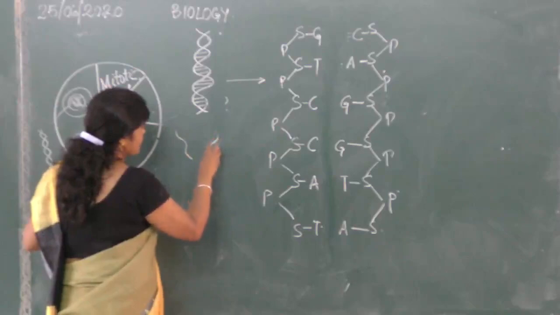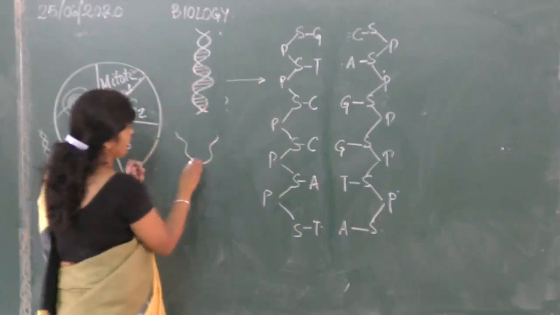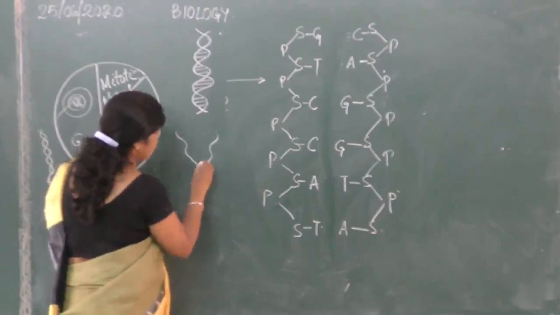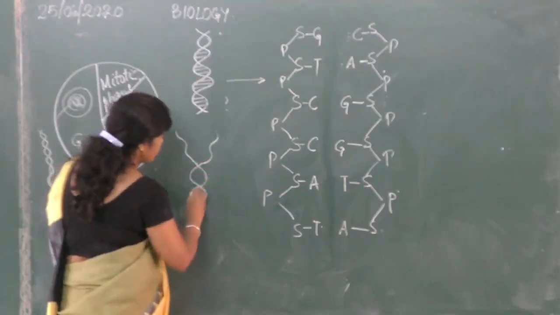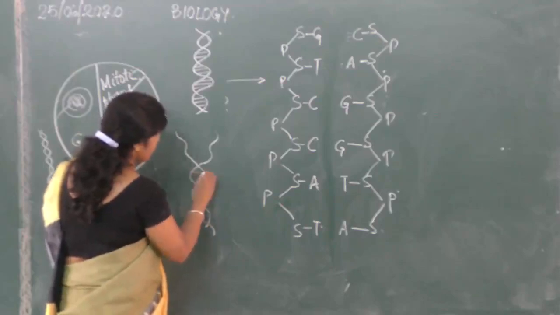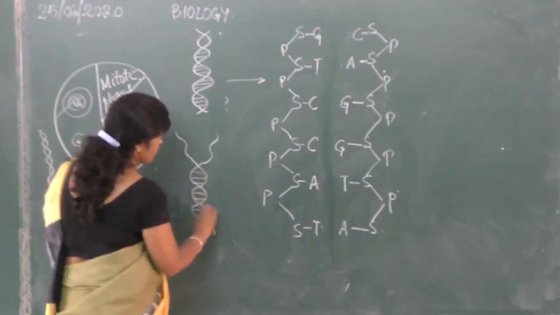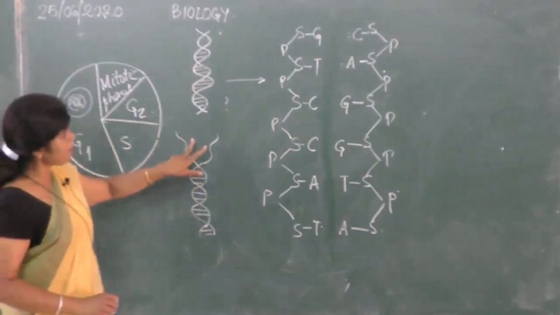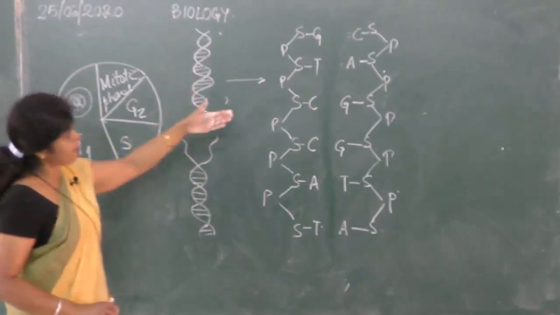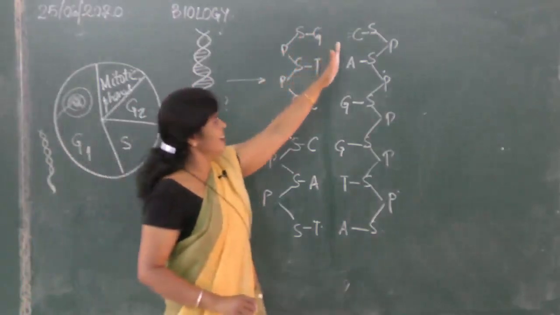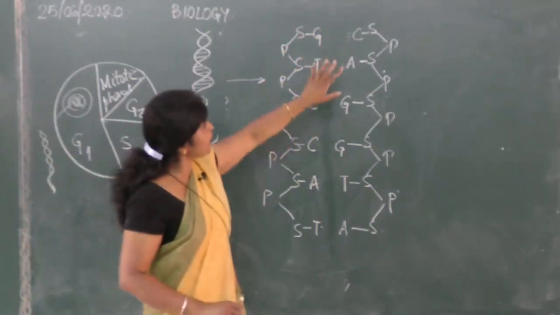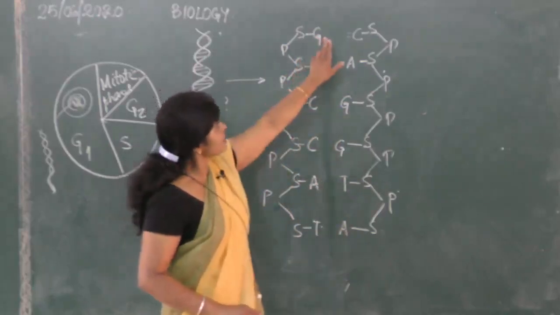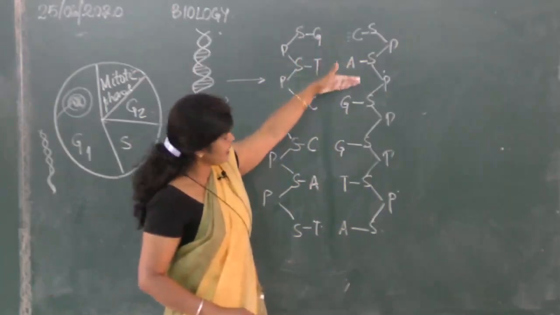The two strands separate. The place where the hydrogen bonds are still existing, in the lower part, the bonds are still existing. So here it will remain like this. The part which has separated here, hypothetically I am showing you that the whole thing has separated, but it doesn't happen like that. It starts separating from one place and it moves further.